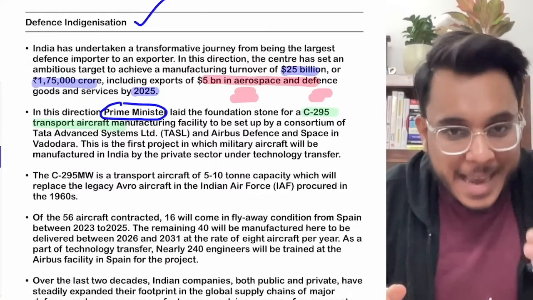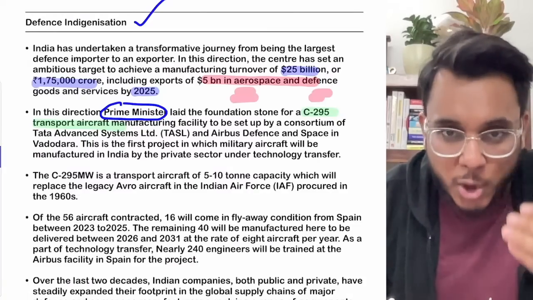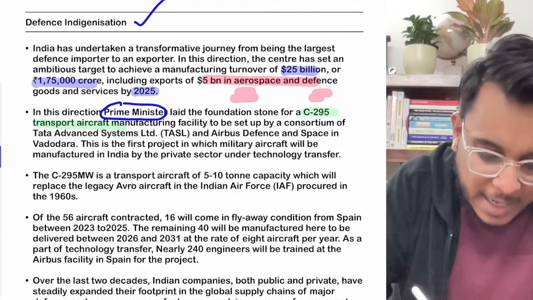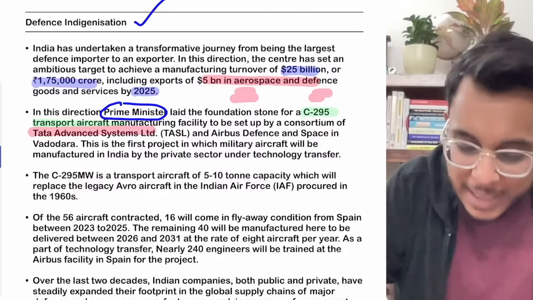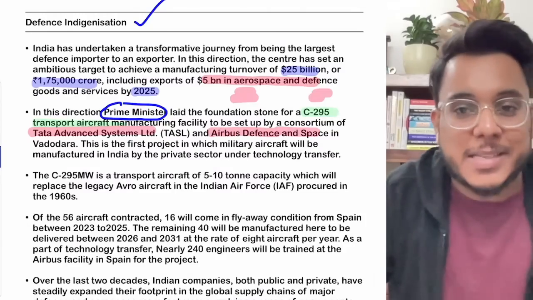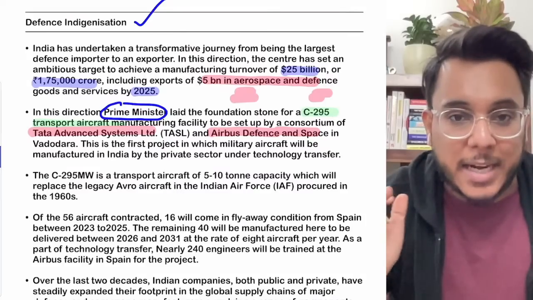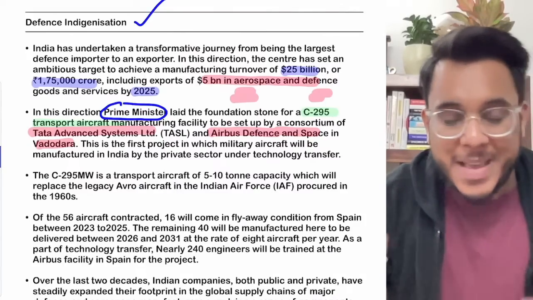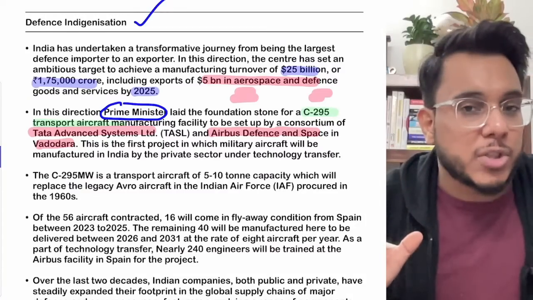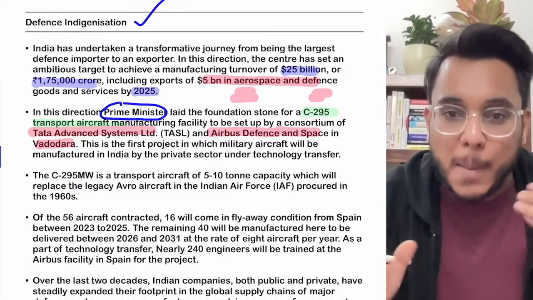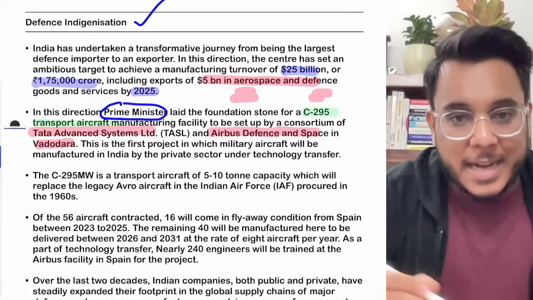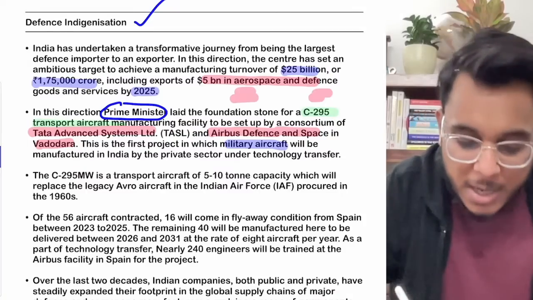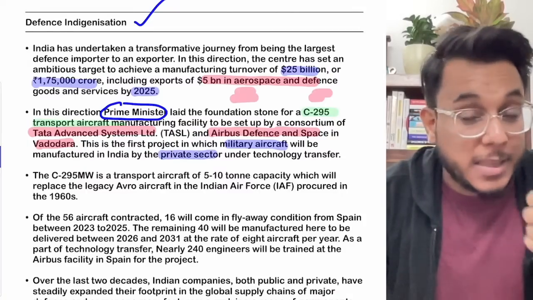Now this is an aircraft which will be manufactured jointly by two organizations, the Tata Advanced Systems Limited and Airbus Defence and Space Limited. And this aircraft facility will be established in Vadodara, Gujarat. Now this is a unique kind of project that has been started. Why is it unique? Because, guys, it is the first project in India where a military aircraft will be manufactured by the private sector.